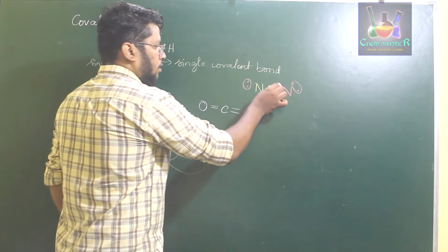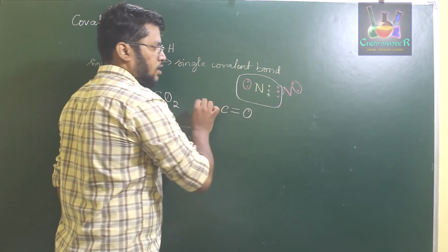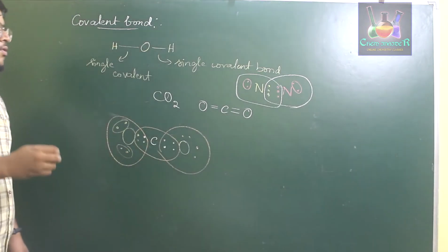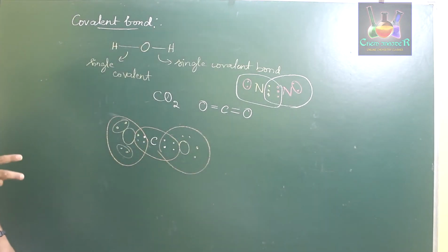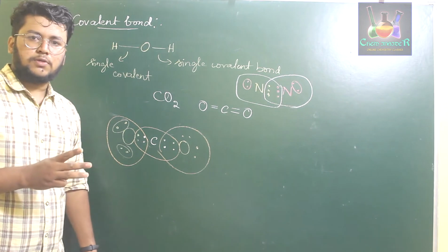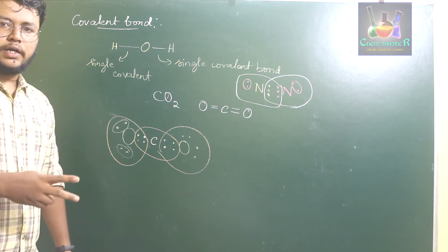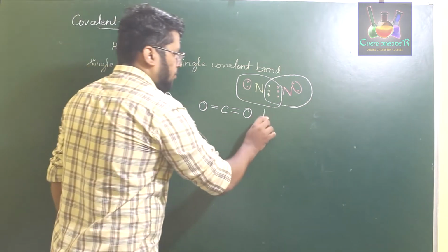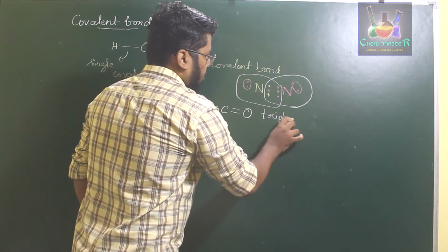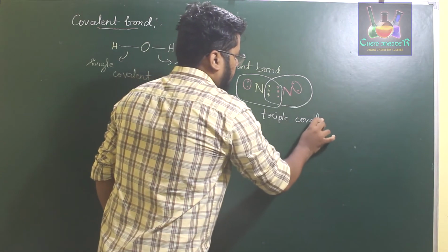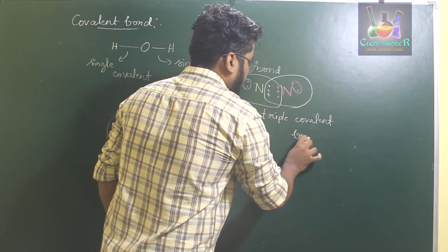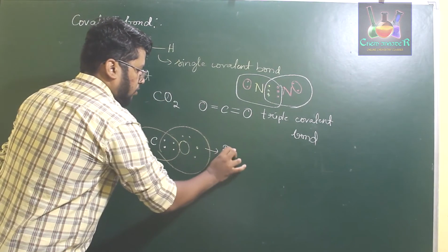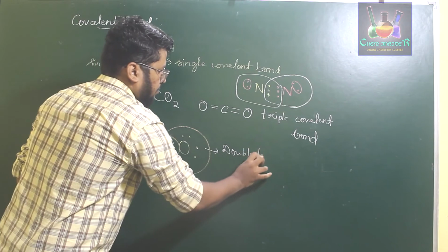If you calculate the number of electrons in this case, this nitrogen has 8, this nitrogen also has 8 electrons. So whenever two atoms are sharing 3 pairs of electrons between themselves, they are said to be triply bonded, and the bond present between them is a triple covalent bond.